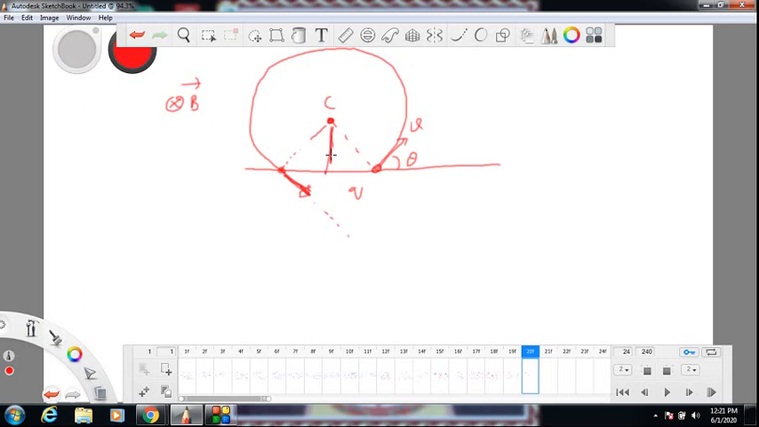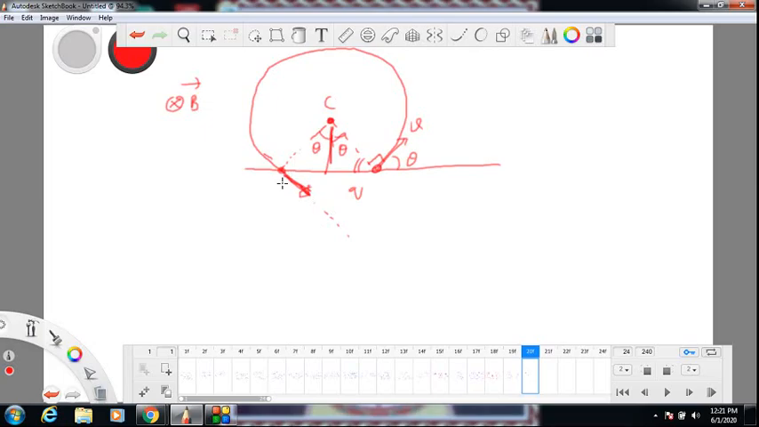Immediately I can say this angle is also theta. Check for yourself, because this is 90. This has to be 90 minus theta, so that has to be theta. Same way this also has to be theta, symmetric scenario. Symmetry is there.